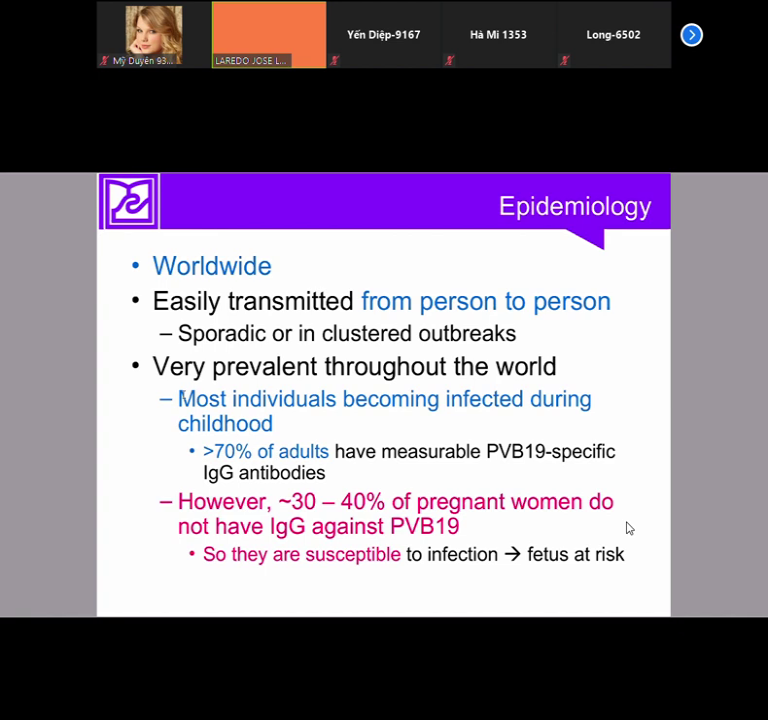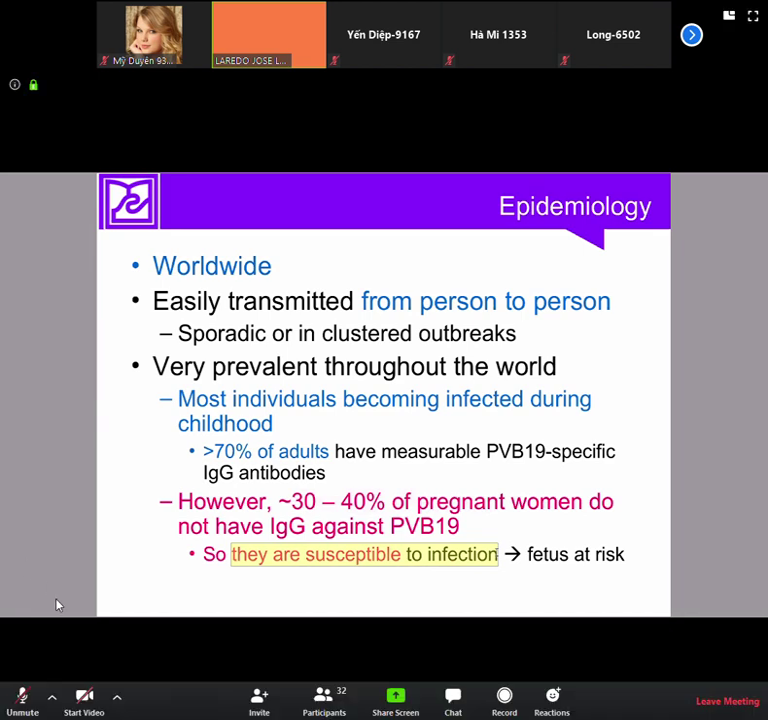So look, most people, most children, become infected very early in life. So more than 70% of adults have been already infected, and we are protected. More than 70%, but not all. So, in some countries, between 30 to 40% of pregnant women have never been infected. That means they are susceptible to infection.